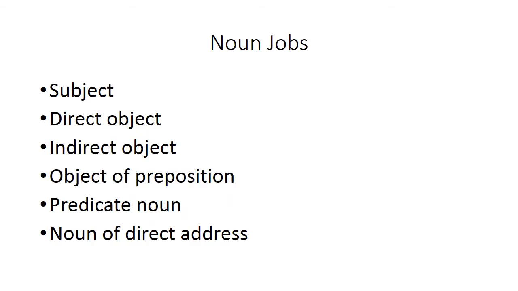Okay. In this presentation, we're actually going to focus only on nouns. People, places, things, or ideas, because you can have many nouns in one sentence and they all will be doing a different job. These are the 6 noun jobs we know: subject, direct object, indirect object, object of preposition, predicate noun, and noun of direct address.